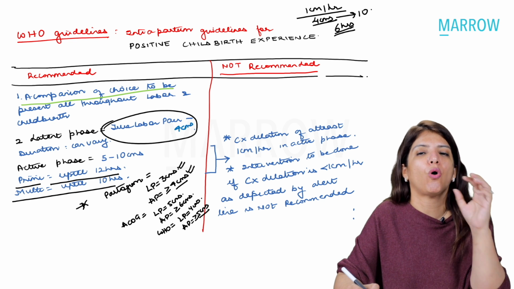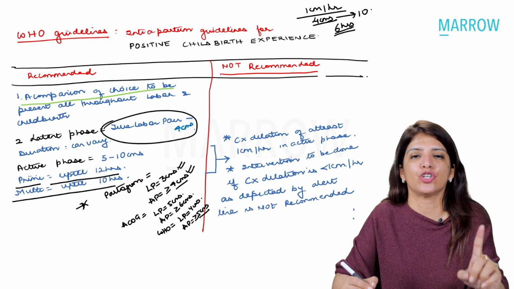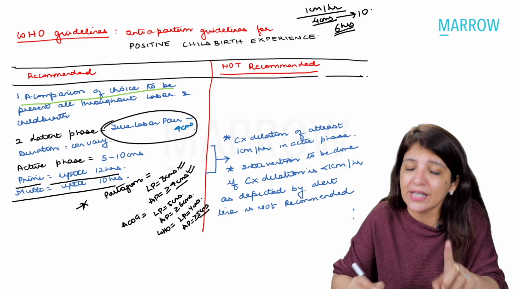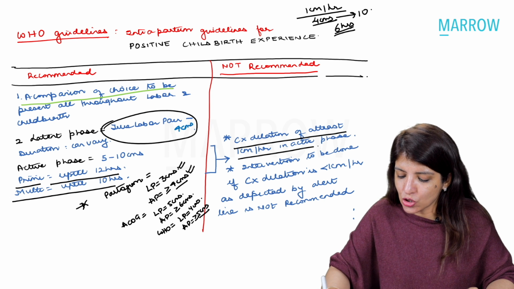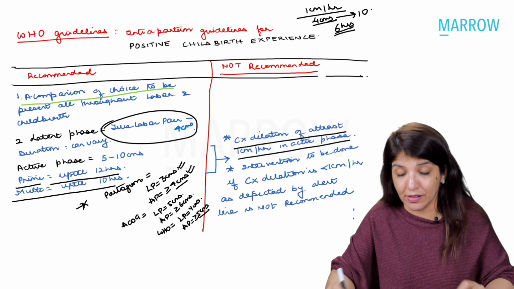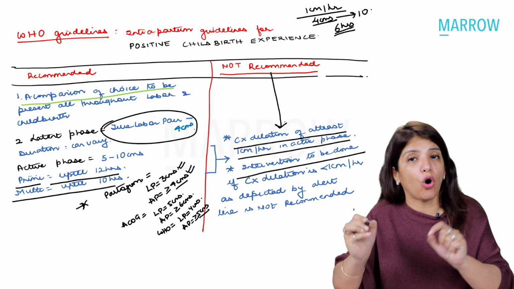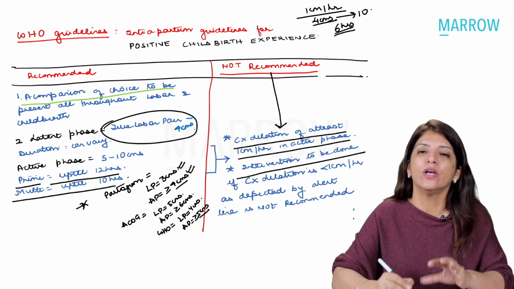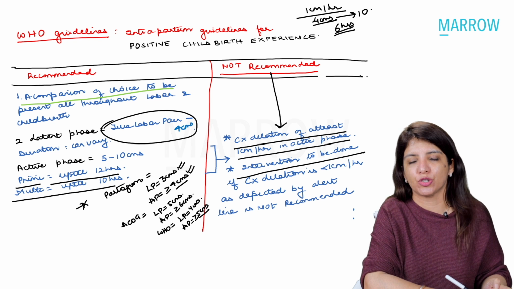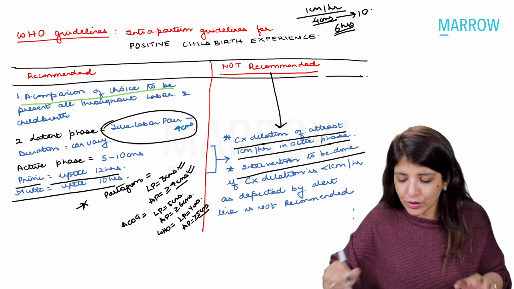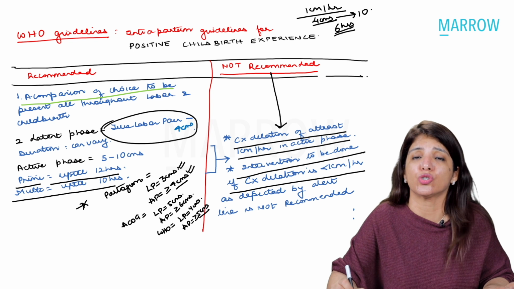Because the alert line on a partogram is made on this very principle that in active phase, dilatation should be at least 1 centimeter per hour. Right? Now WHO is saying that cervical dilatation of at least 1 centimeter per hour in active phase, this was earlier. Now it says intervention to be done if it is less than that is not recommended. So this is now not recommended by WHO. They say that in active phase, dilatation can be less than 1 centimeter per hour also. Again, intervention when cervical dilatation is less than 1 centimeter per hour is not recommended by them.